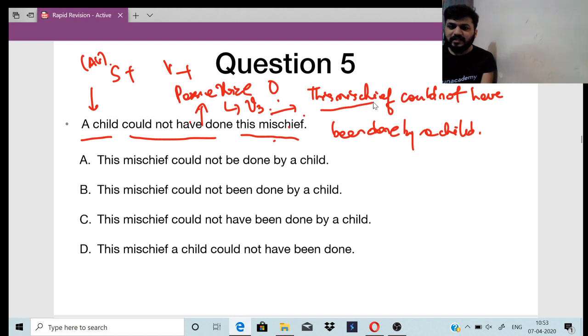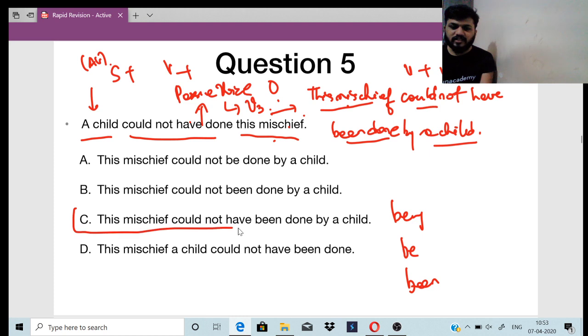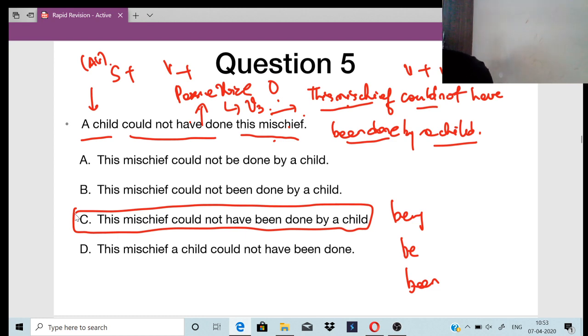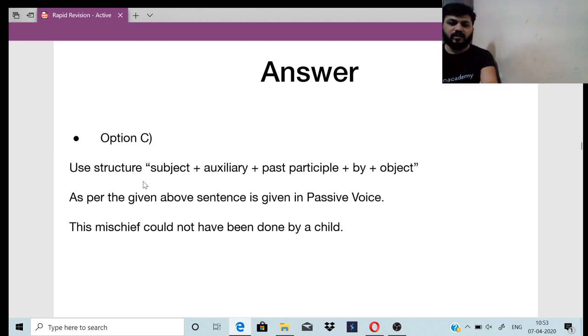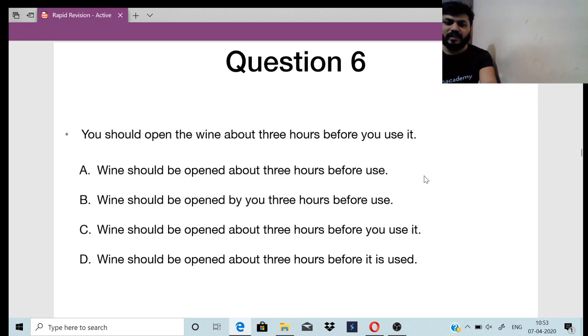The object will come first, this mischief, then you have the verb, then you have the V3 which is the past participle. What is a past participle? Being, be, been. These are called past participles, right? This mischief could not have been done, right? Could not have been done by a child. Okay, so it is option C. Clear? Clear everyone? Everyone has given the right answer, right? Chalo, we'll move on to the next one. Okay, use the structure subject, auxiliary, past participle, by and object. Okay, chalo the next one.